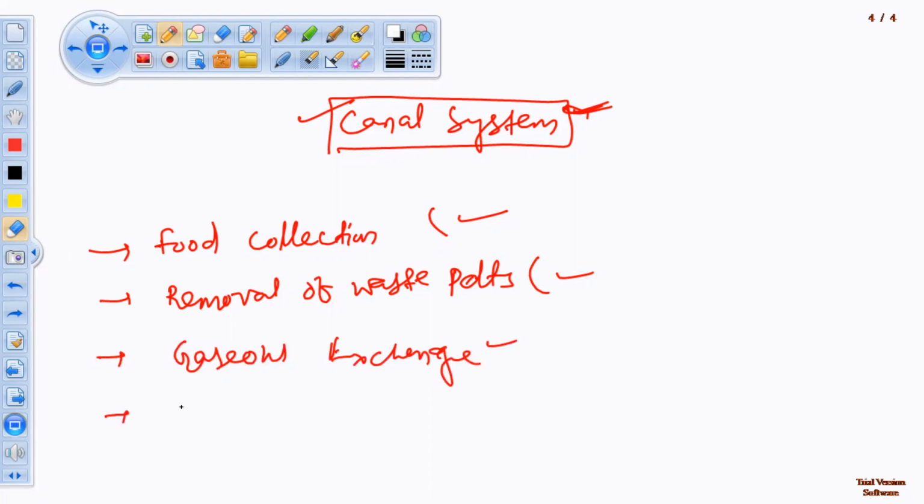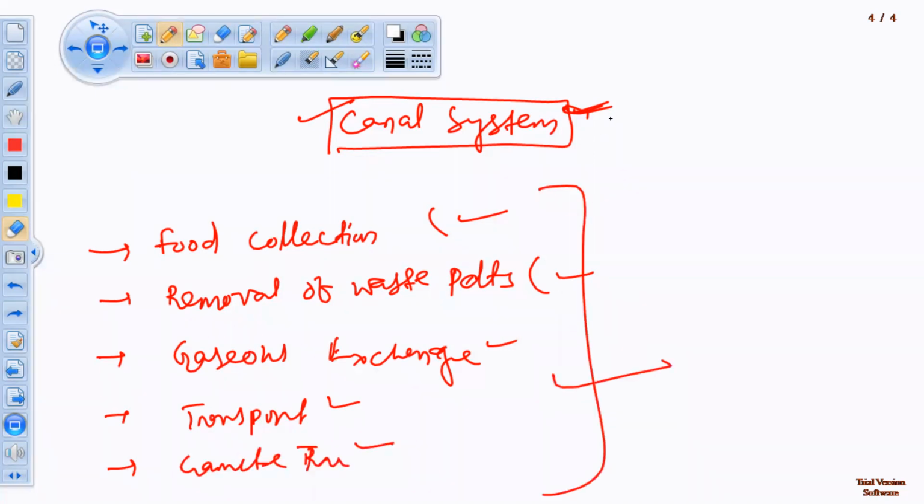Respiration, then transportation of different substances. So digestion, and transportation means circulation. That means nutrition, respiration, excretion, circulation, and also gamete transfer, reproduction. So all these functions are carried out by the canal system.